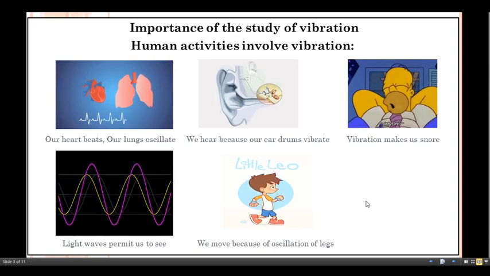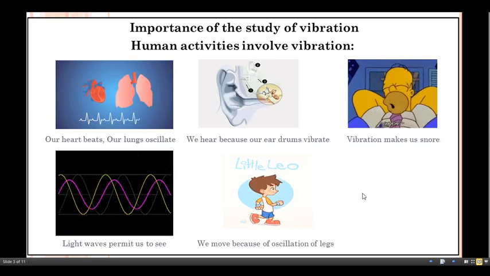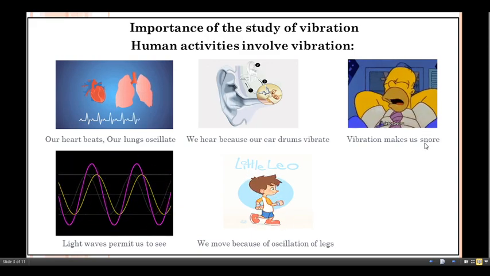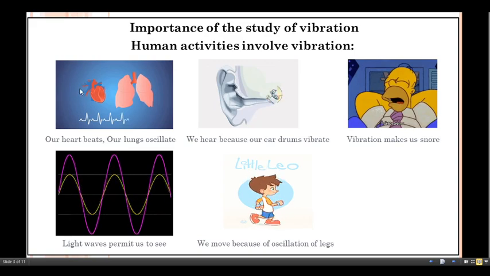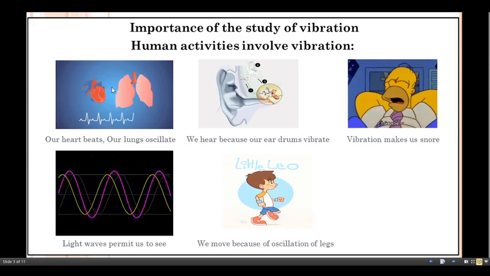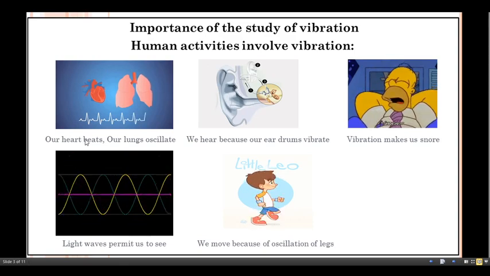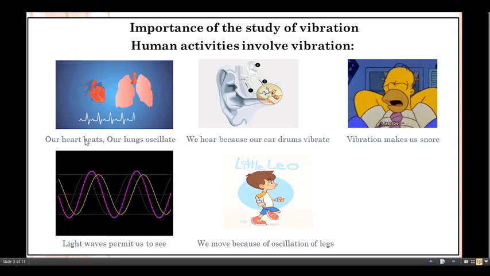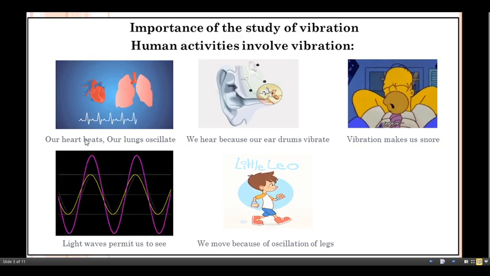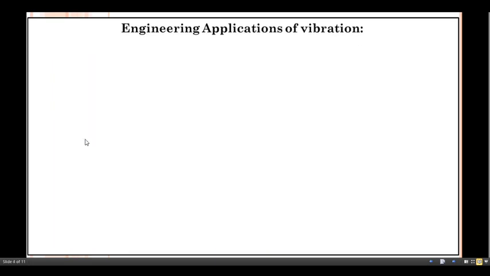We speak because of the oscillatory motion of the tongue. Then vibration makes us snore, and there is an important part in human life, that is the heart. Our heartbeats are directly related to vibration.